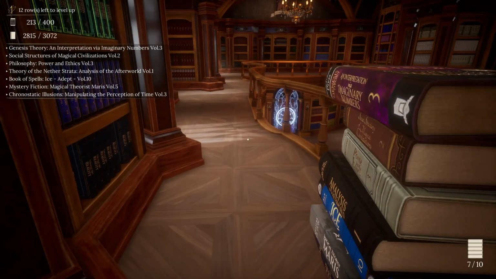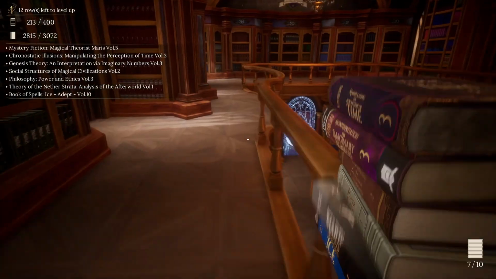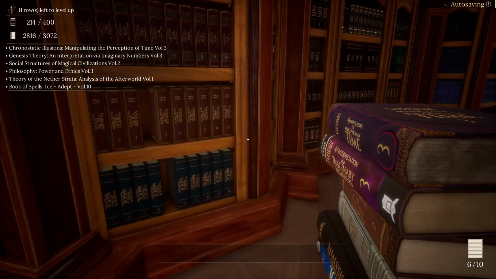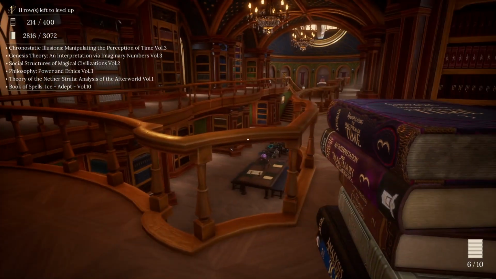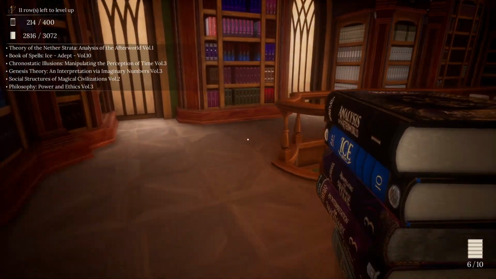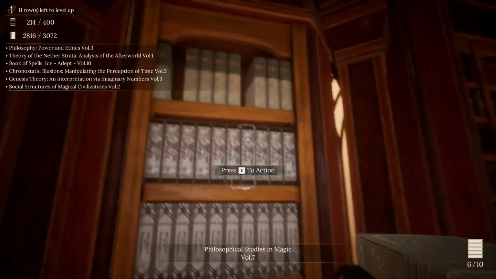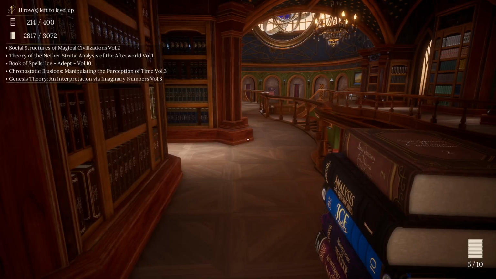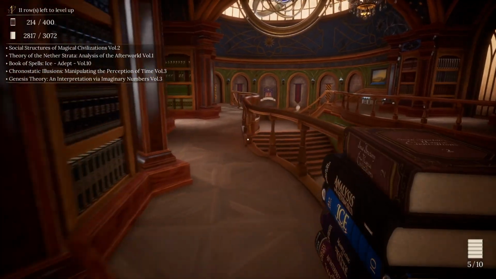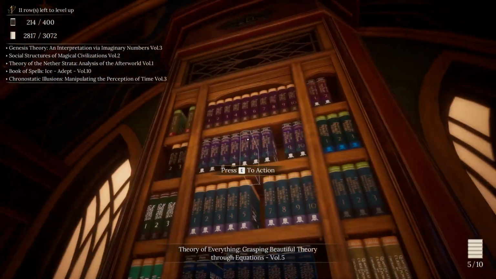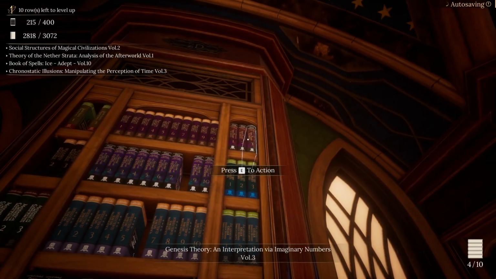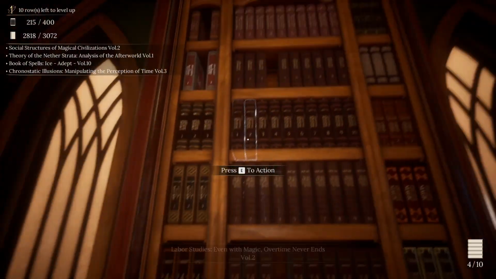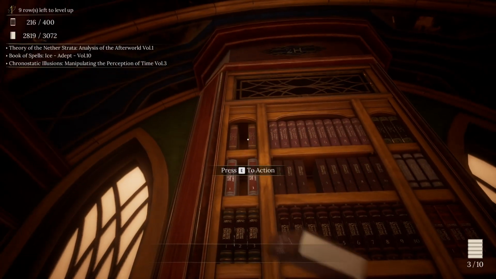Illusion, mystery. Okay. So, mystery, fiction, magical theorist, Maris Volume 5 goes down there. Illusion, Genesis Theory, Philosophy of Power and Ethics of Volume 3. It's here. Genesis Theory and Interpretation via Imaginary Numbers Volume 3. Goes up there. Okay. Oh, Social Structures of Magical Civilizations Volume 2. I totally missed that one up. Because that goes right there.